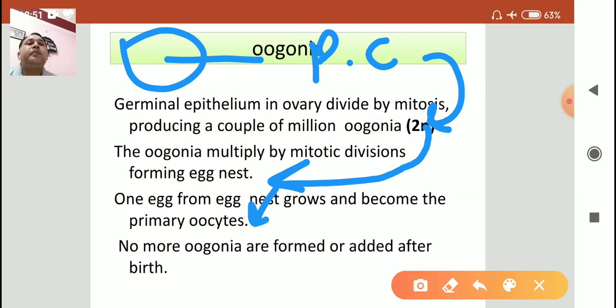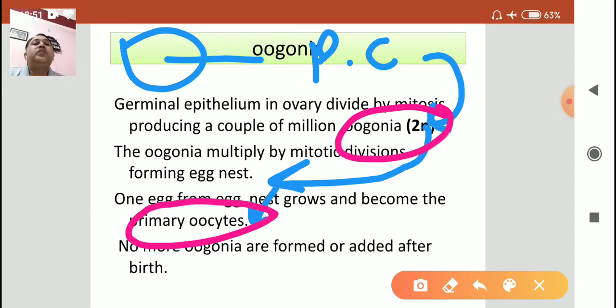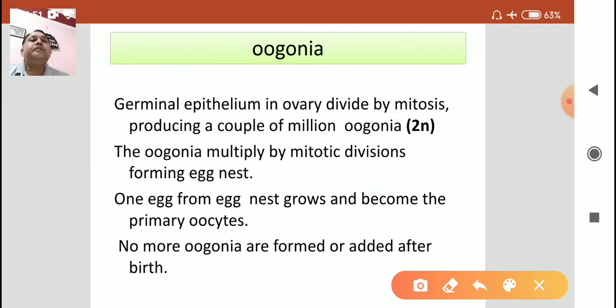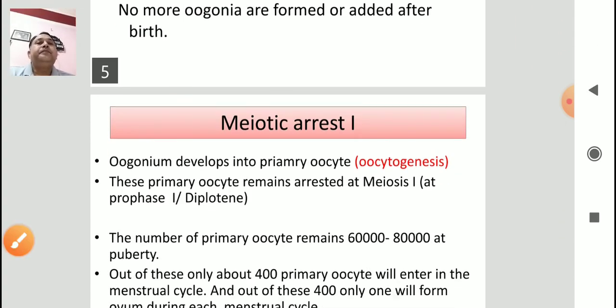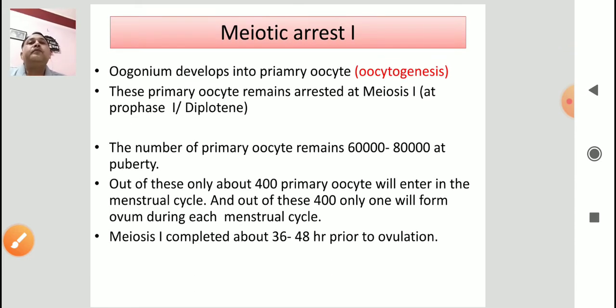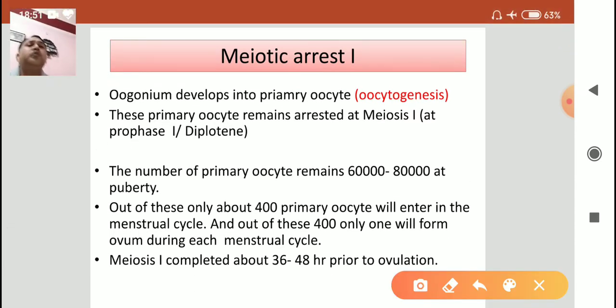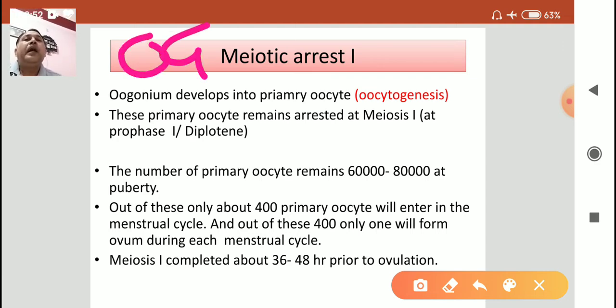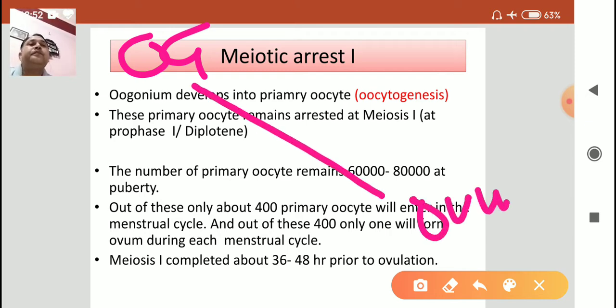So what is the primary oocyte? Primary oocyte is nothing but a matured oogonia which can now enter into the oogenesis process. During the formation of these oogonia and oocyte, remember one thing, oogonia have to convert into ovum, and in between there are different steps.